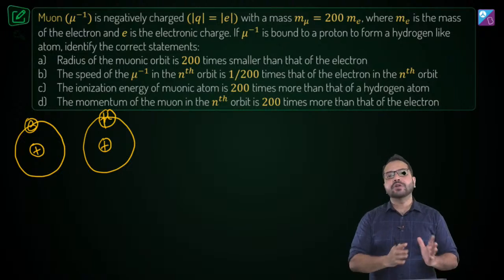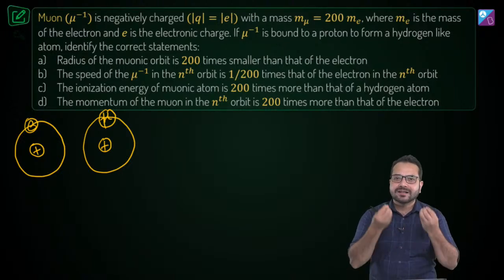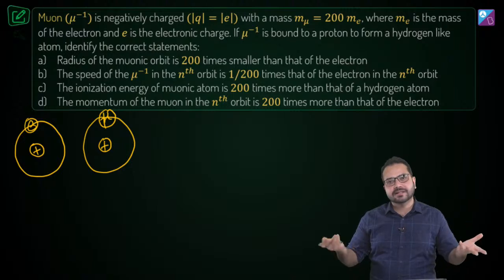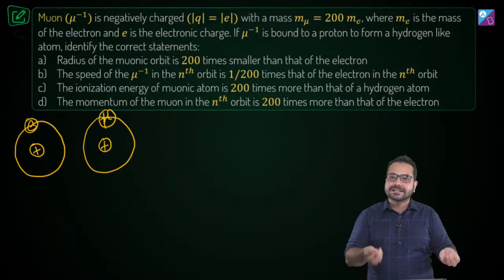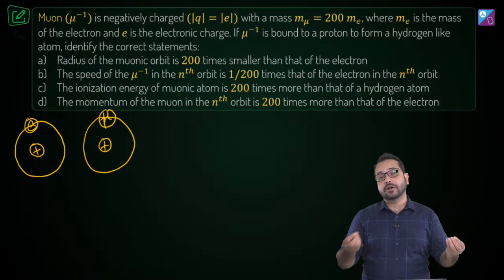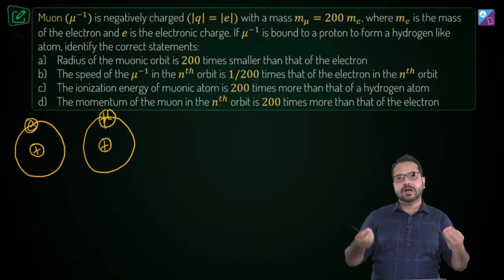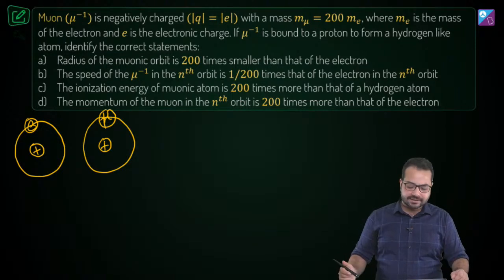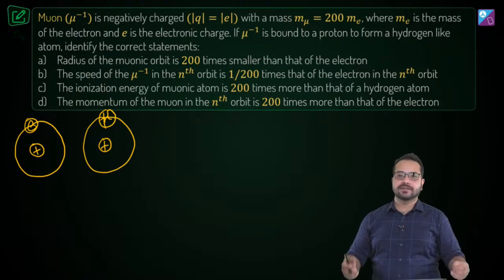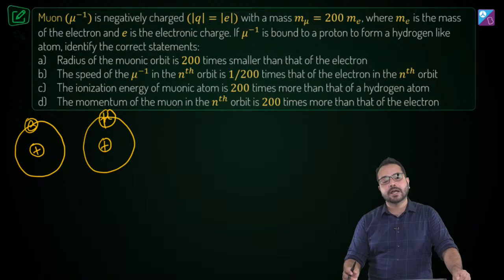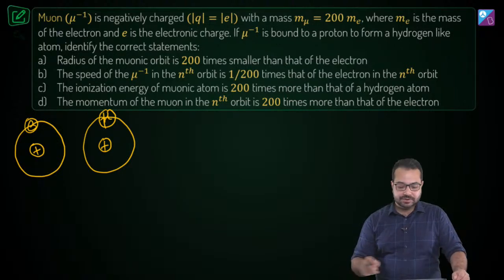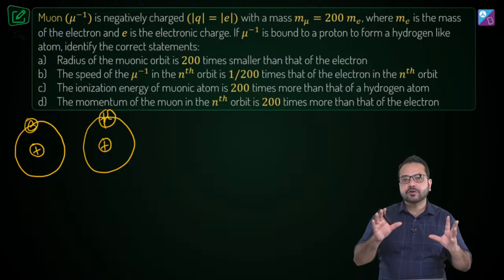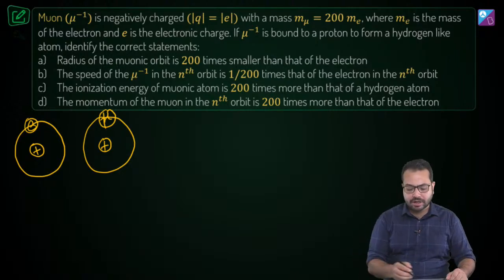And I'm going to derive it in front of you, and you are going to see that it's a 2-line step. That's it. Deriving all the things in Bohr's model is a 2-line step, and I'm going to exhibit that. You have to practice that and be well versed with that, because they can change the system anytime. They can even change the nature of force anytime. So let's talk about this. Now we are talking about the hydrogen atom. Plain and simple, the hydrogen atom.